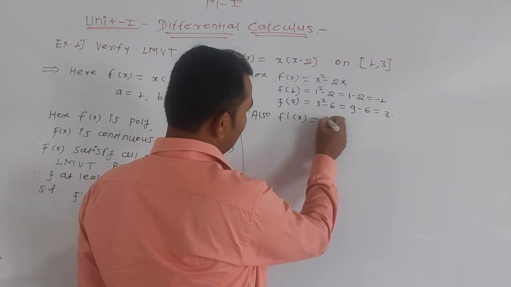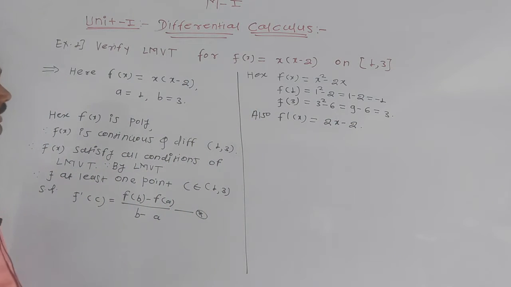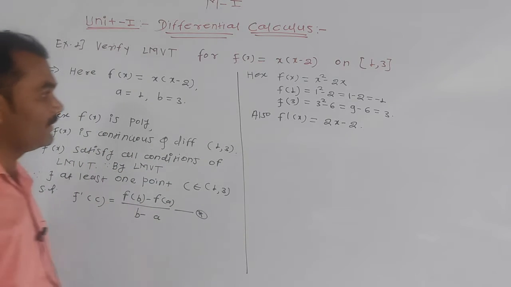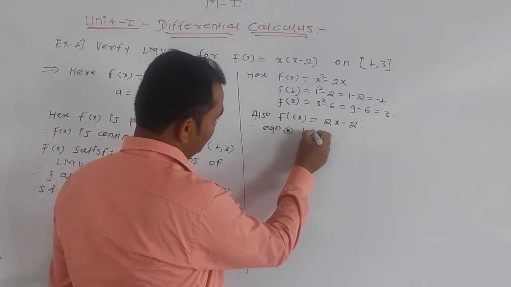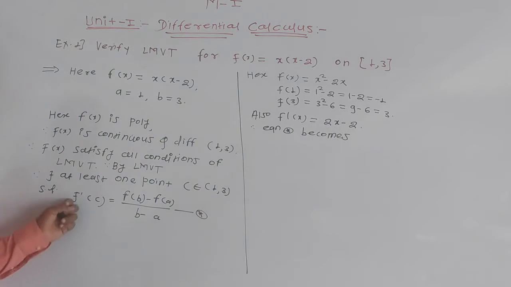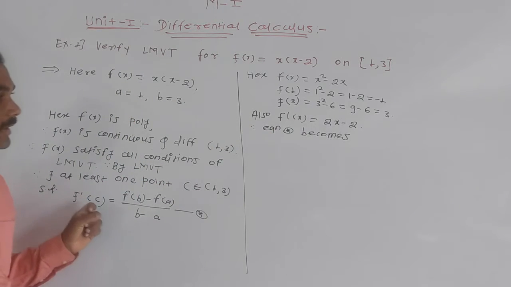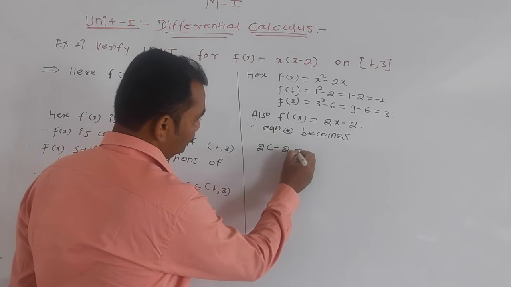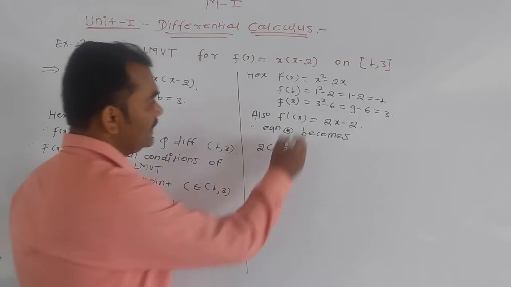उसका डिफरेंशिएशन क्या जाएगा? 2x minus 2. Correct? 2x minus 2. Now put all these values in equation star. Equation star becomes, therefore, क्या जाएगा? f dash of c. This is your f dash of x. Here is f dash of c. Okay, x replaced by c. तो क्या जाएगा यहाँ पे? 2c minus 2 is equal to value of f of b that is f of 3.